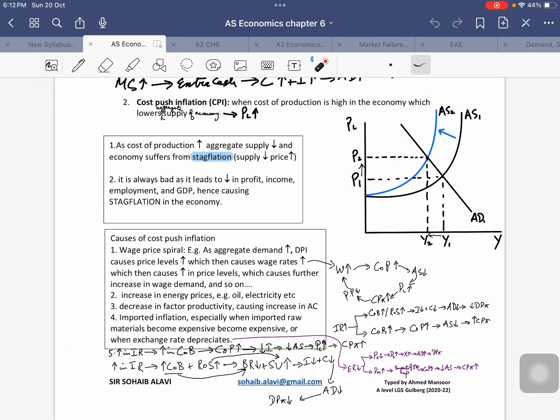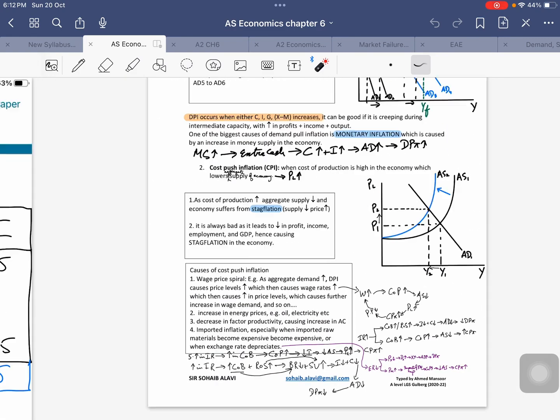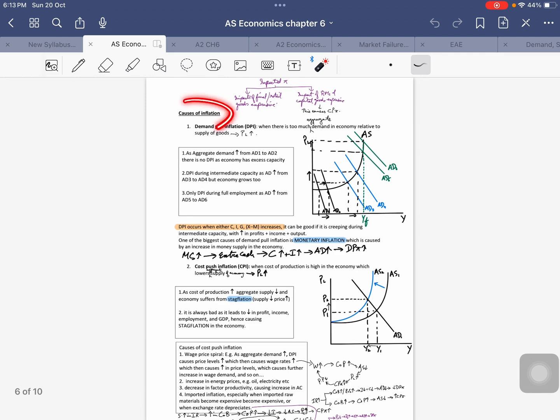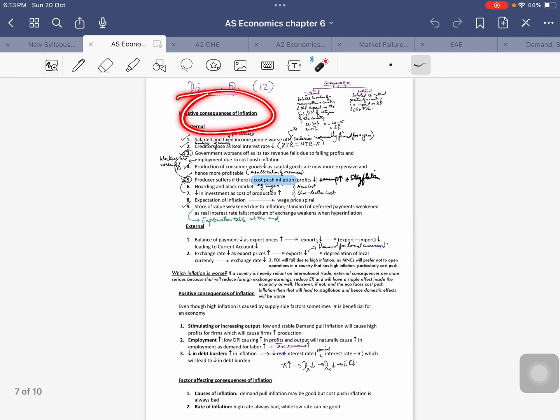This was a relatively shorter lesson because I wanted to divide causes of inflation and consequences of inflation. In the next class, we'll be able to complete this chapter of inflation by going through the consequences of inflation. It will also be a relatively shorter class of 15-20 minutes, inshallah.